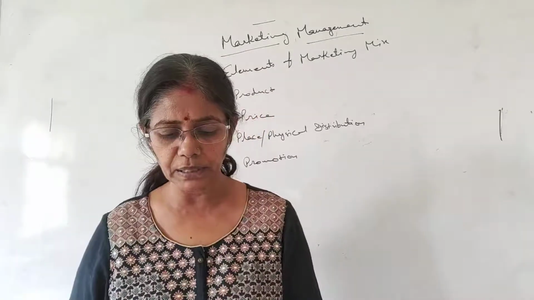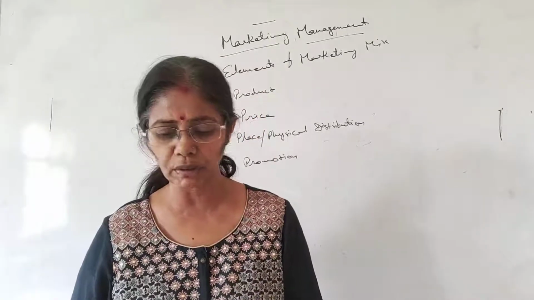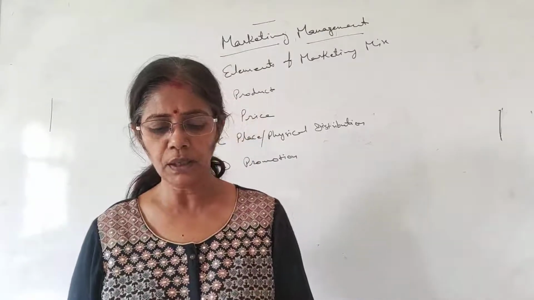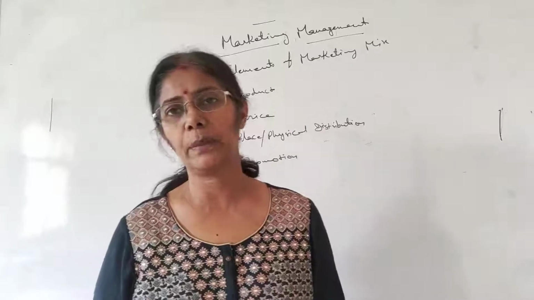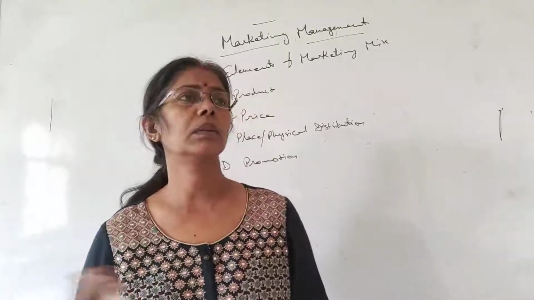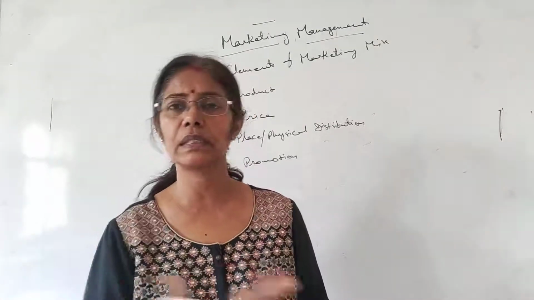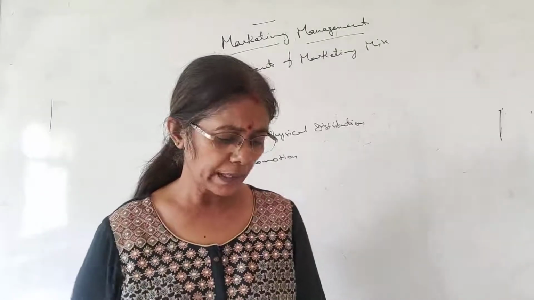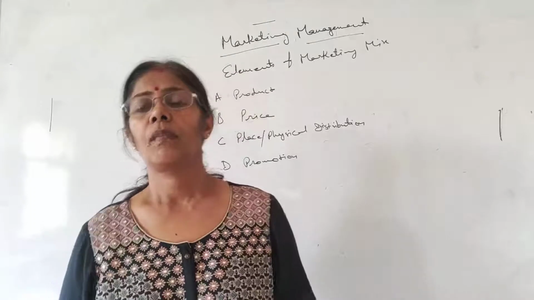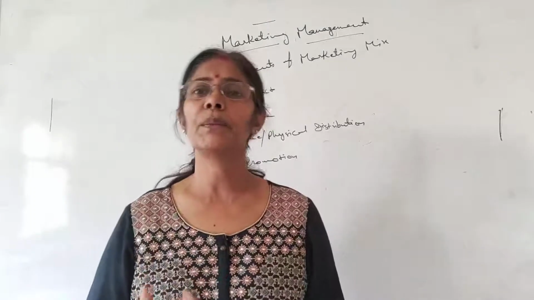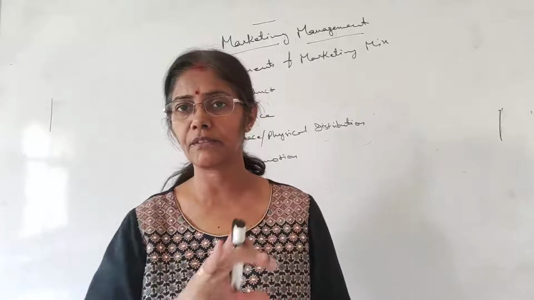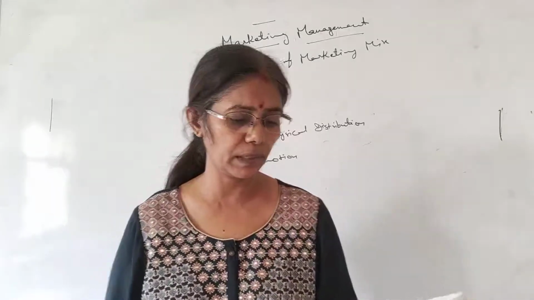For example, we can easily identify a Cadbury chocolate from the various chocolates kept on the shelf of a shop by the color of its label. All these chocolates carry distinct colors, so easily you can identify. The next one is help in grading. Your label contains the information regarding the grading also, either this is of the first grade, second grade or what, because all the details are given over there.